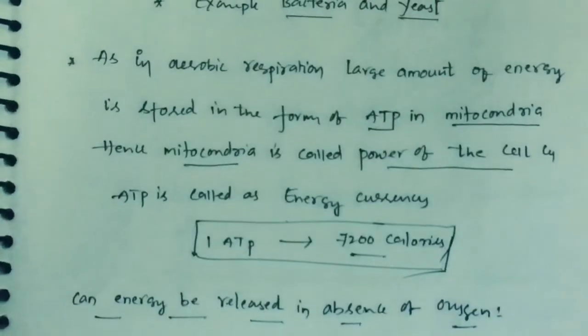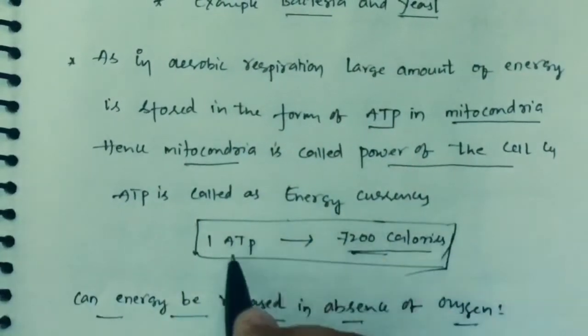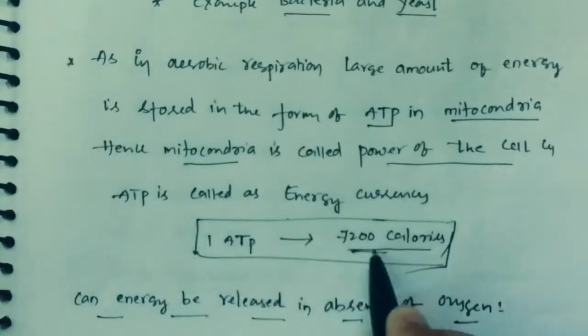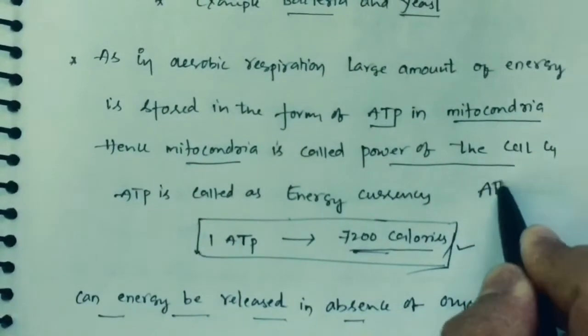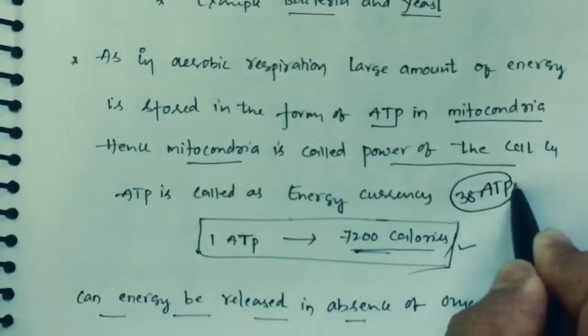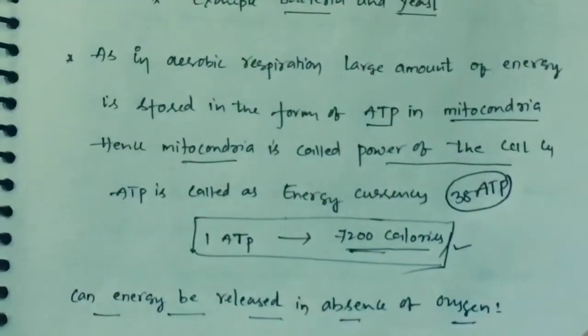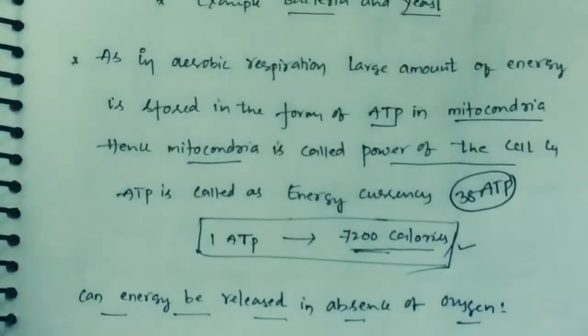You cannot imagine how much energy is stored. One ATP molecule gives you 7200 calories of energy, and on oxidation of one glucose molecule we get 38 ATP molecules. So it clearly shows that a huge amount of energy is released during aerobic respiration.